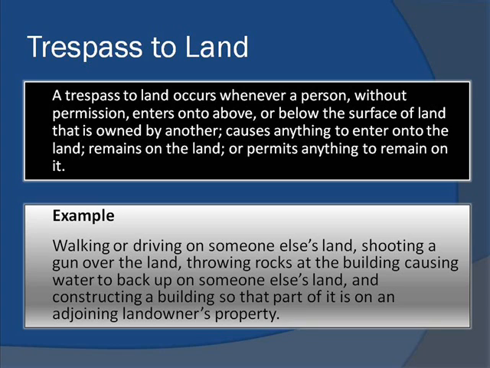A trespass to land occurs whenever a person without permission enters onto, above, or below the surface of land that is owned by another, causes anything to enter onto that land, remains on the land, or permits anything to remain on it. For example, walking or driving on someone else's land, shooting a gun over the land, throwing rocks at the building, causing water to back up on someone else's land, and constructing a building so that part of it is on an adjoining landowner's property.